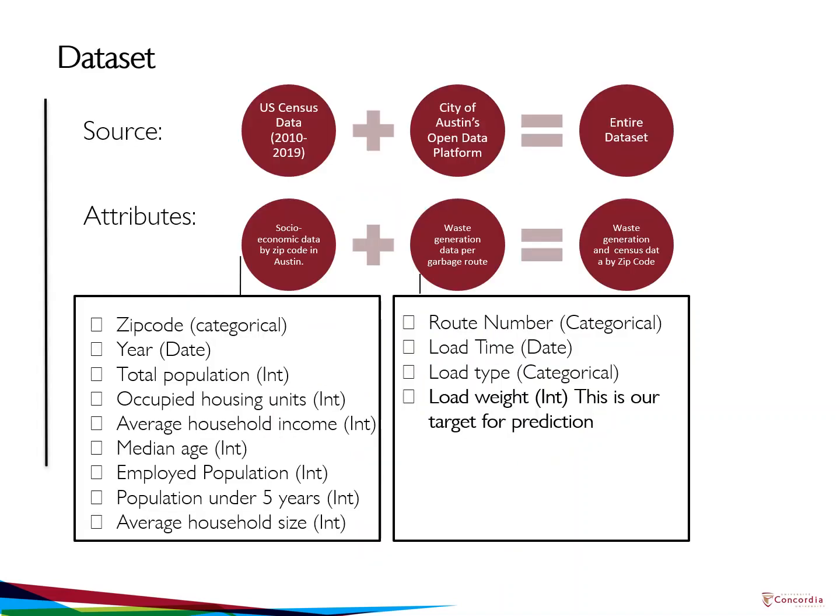Our dataset is from two sources, the US Census and the City of Austin's Open Data Platform. From the US Census, we took socioeconomic data on housing, population, and income by zip code. And from the City of Austin, we took waste generation data per garbage route, which includes the route numbers, the dates, and the load weight, which is our target for prediction.